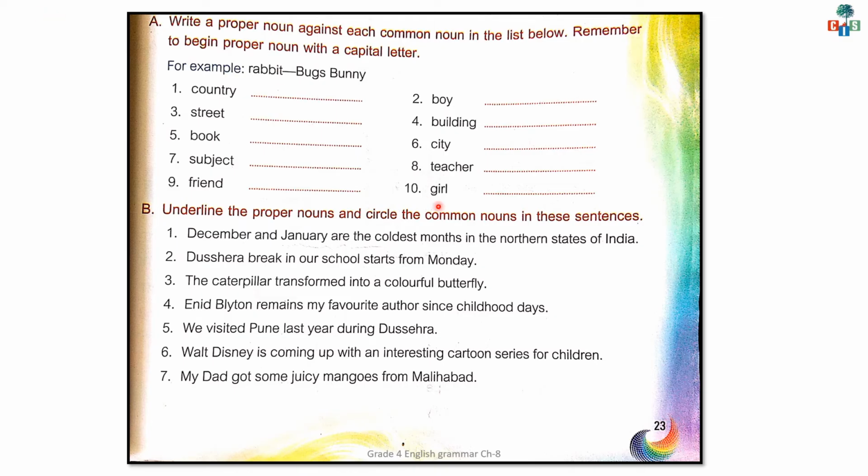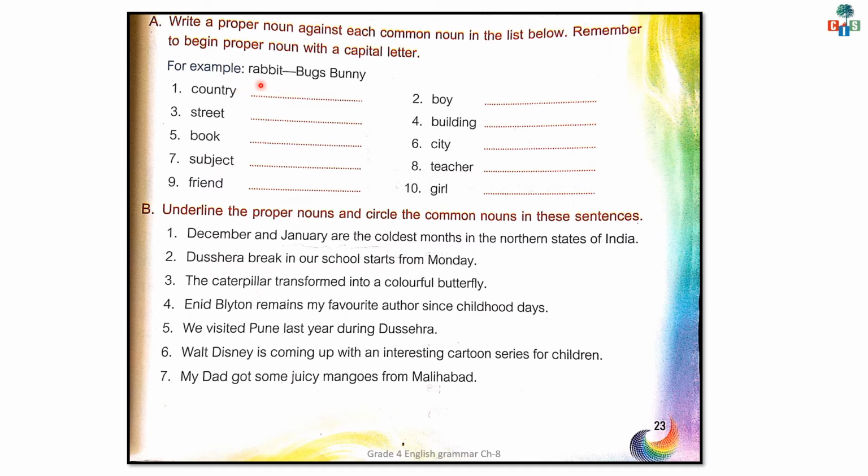Now, children, in your textbook on page number 23, exercise A is there. Write a proper noun against each common noun in the list below. Remember to begin the proper noun with a capital letter. Now, children, keep this in your mind that proper nouns are always written in a capital letter. Now, a few common nouns are listed here and you have to give a proper name, a special name to that common noun. For example, rabbit.